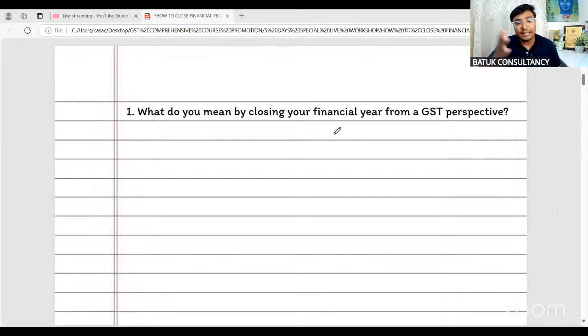In the very near future, we are coming with a specific session in which we'll discuss the things you need to keep in mind while doing the income tax audit. But the maximum portion will be covered in our today's session itself. So these are the importance of the closing in March month itself.